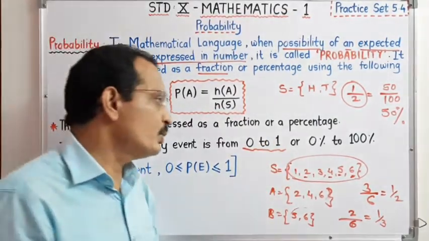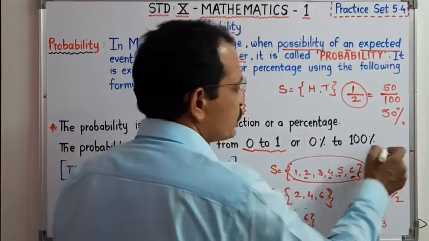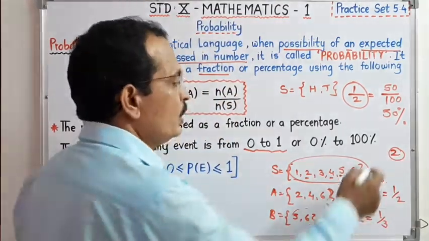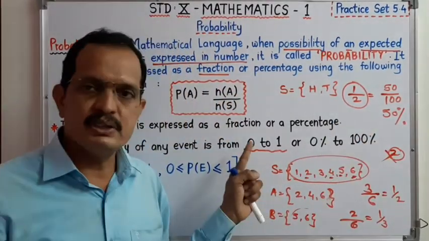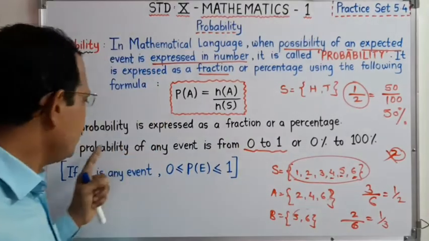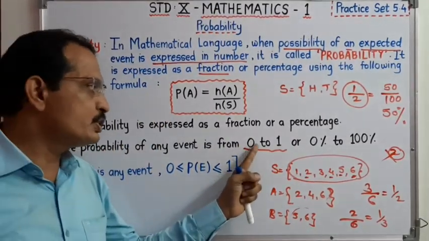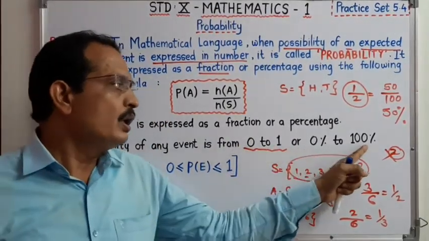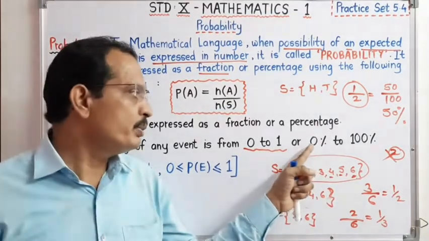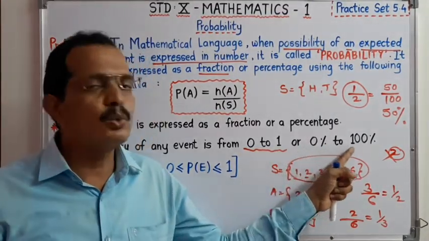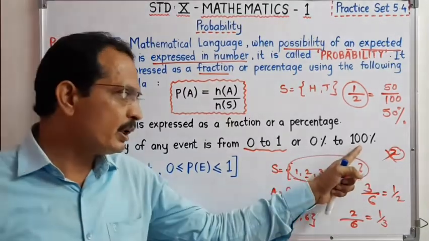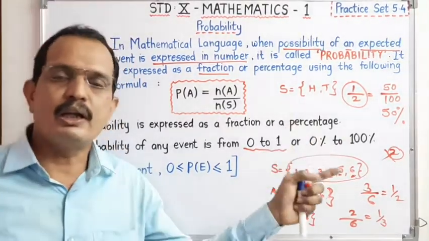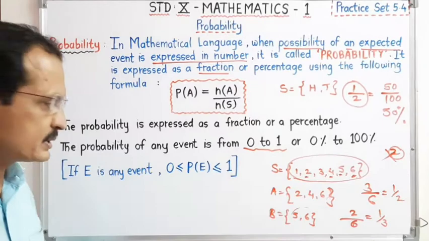Therefore if you say that your probability of a particular event is 2, then it is totally wrong. Your answer is wrong. That means the probability of any event lies between 0 and 1, or if we consider it in percentage form, it is 0% to 100%. It may be 100%, it may be 0%, or it lies between 0% and 100%.